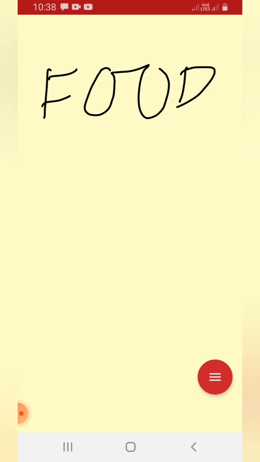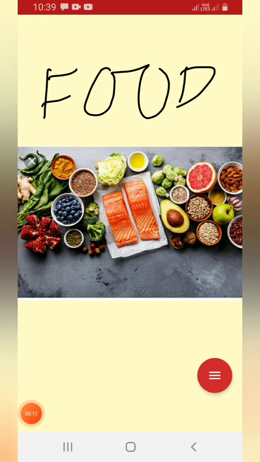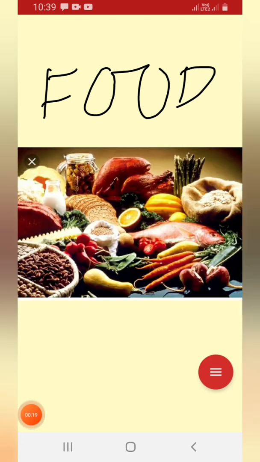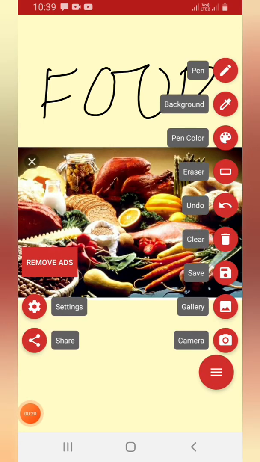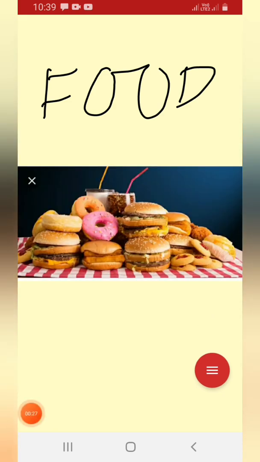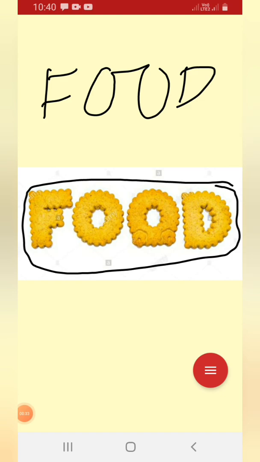So let's see some pictures of food. So food chapters. Okay, so let's open the book.